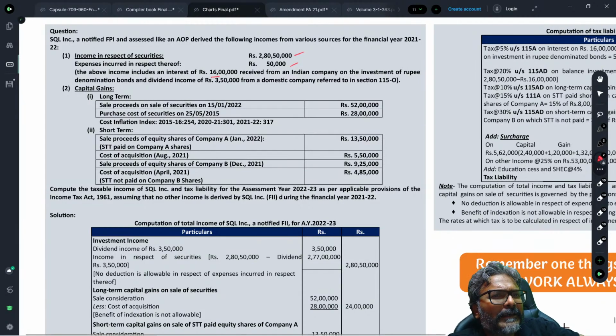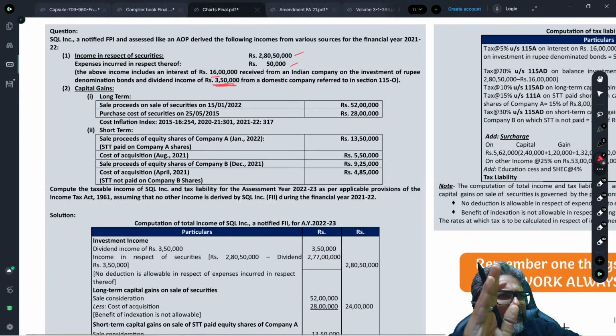Students, tell me, rupee denominated: out of this 2,80,050, the 16 lakh will be the interest income, at which the rate of tax would be 5%. And the dividend income, students, please tell me, the rate of tax would be 20%. We have just now seen, no? The dividend would be at 20.